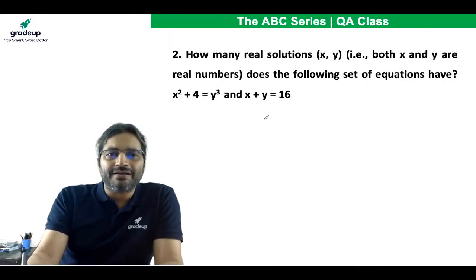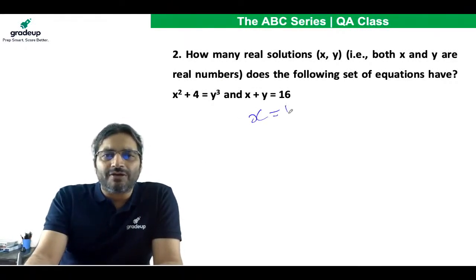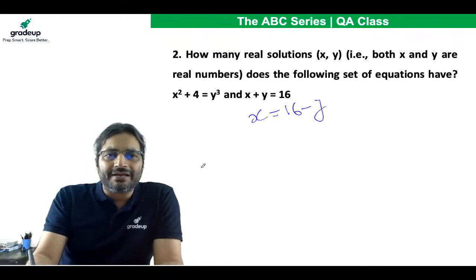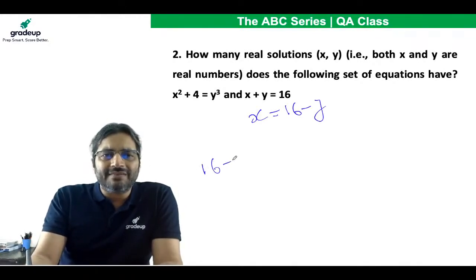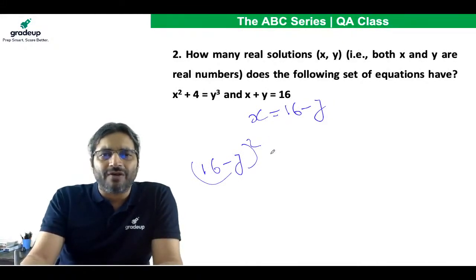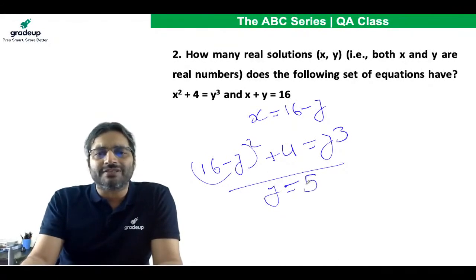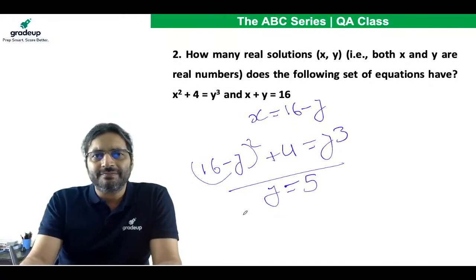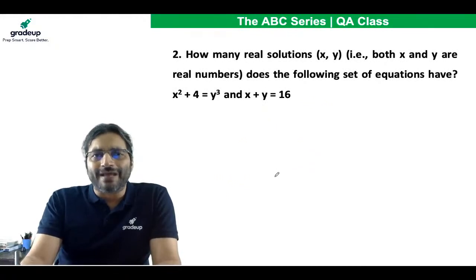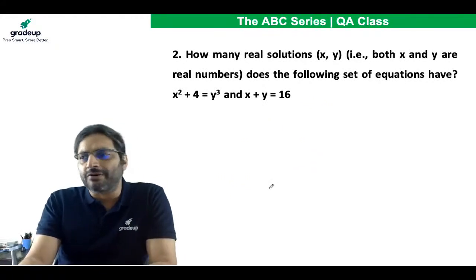And how would I do it? From here we get x is equal to 16 minus y. And 16 minus y whole square plus 4 is equal to y cube. If you solve it, you will get just one real root, which is y is equal to 5, and x is equal to 11, obviously. The other two roots are imaginary, so the answer is 1. There can be yet another way of looking at it.